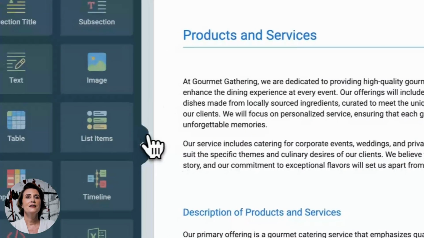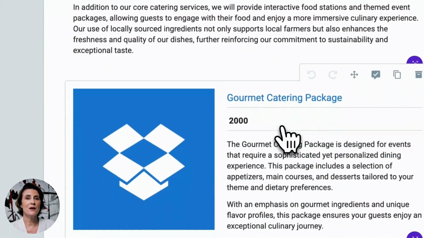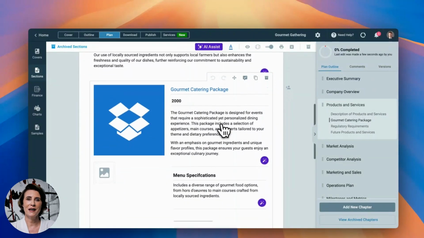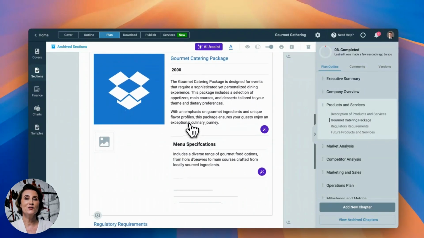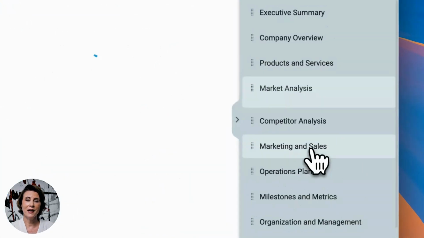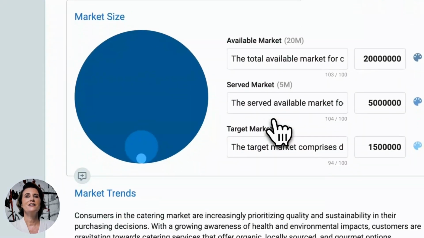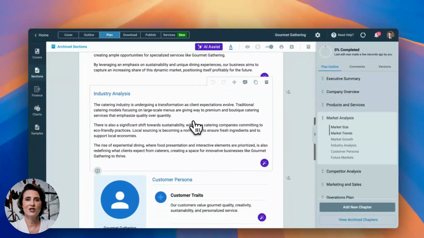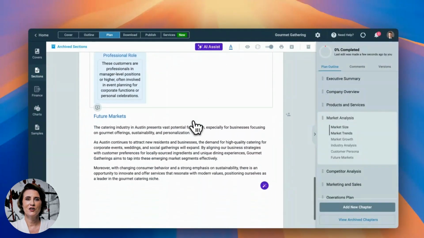When we go to the product and services chapter, it has also prepared our one product package, our gourmet catering package with $2,000 pricing and menu specification. In the market analysis chapter, it has added the market sizing chart, market trends, market growth, industry analysis, and customer persona.